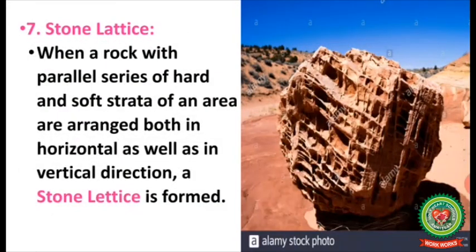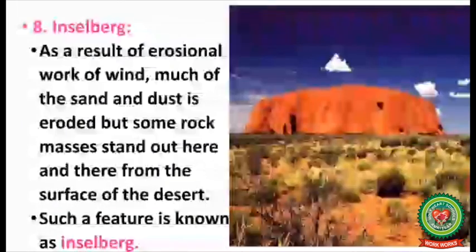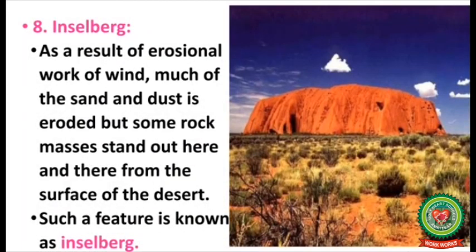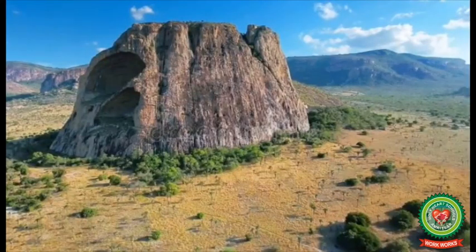Stone lattice. When a rock with parallel series of hard and soft strata of an area are arranged both in horizontal as well as in vertical direction, a stone lattice is formed. Inselberg. As a result of erosional work of wind, much of the sand and dust is eroded, but some rock masses stand out here and there from the surface of the desert. Such a feature is known as an inselberg.